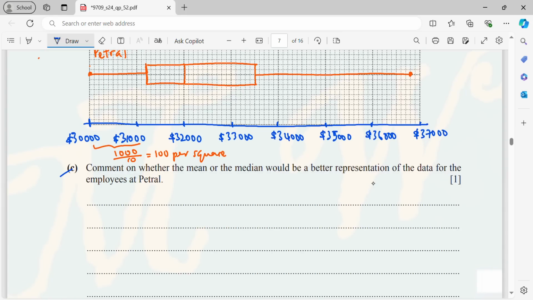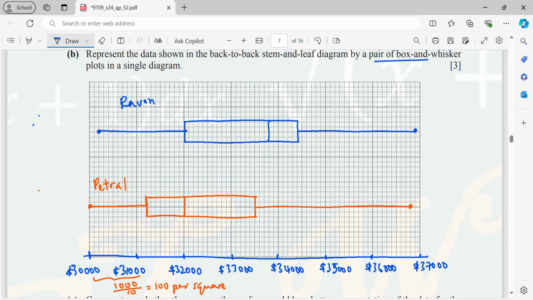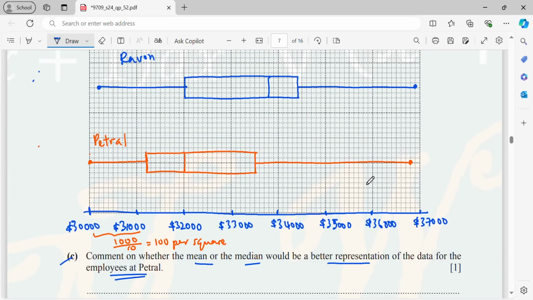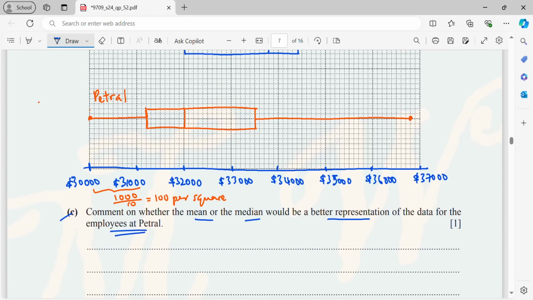Okay, now part C, comment on whether the mean or median would be a better representation of the data for the employees at Petra. So look at the Petra. Okay, so we use mean when it is symmetrical. We use median when it is not symmetrical. So obviously it is not symmetrical, right? Or probably you can say there is an outlier. You see the highest value is so much different from the rest. So here I will just write median, because the distribution is not symmetrical.